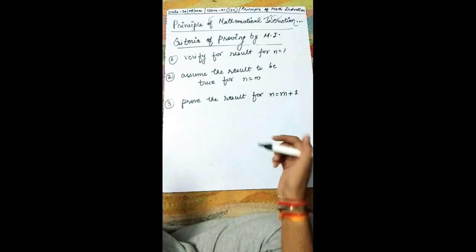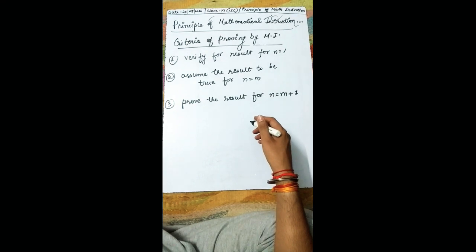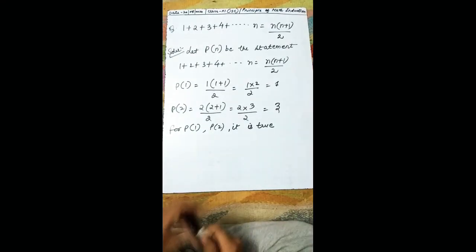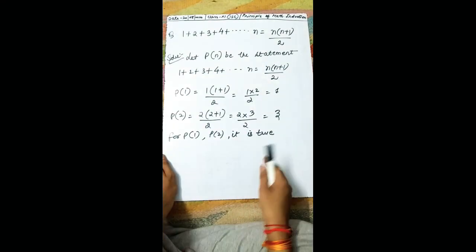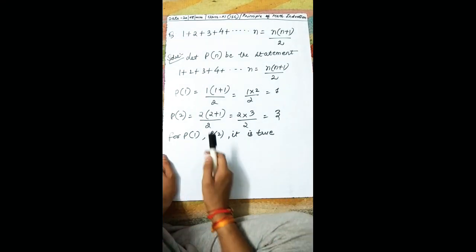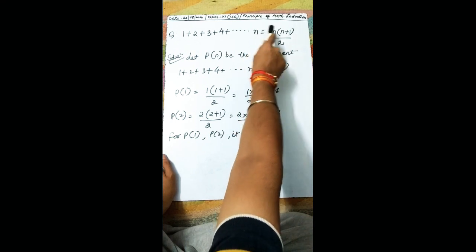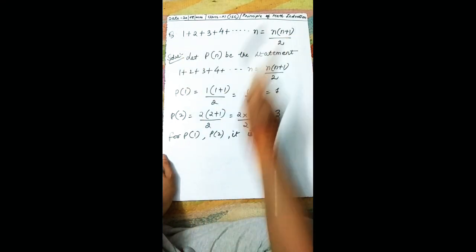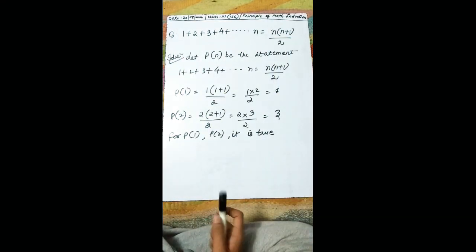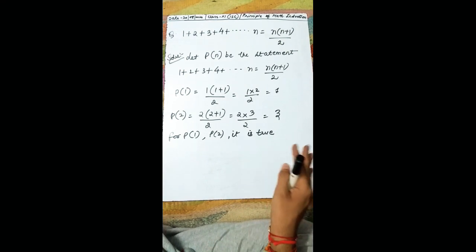Okay, now let us take one question and understand it. Let us consider this question. This question we have seen just previously only. So 1 plus 2 plus 3 plus 4 and so on up to n is equal to n(n plus 1) upon 2. We need to prove this mathematical statement by the principle of mathematical induction.